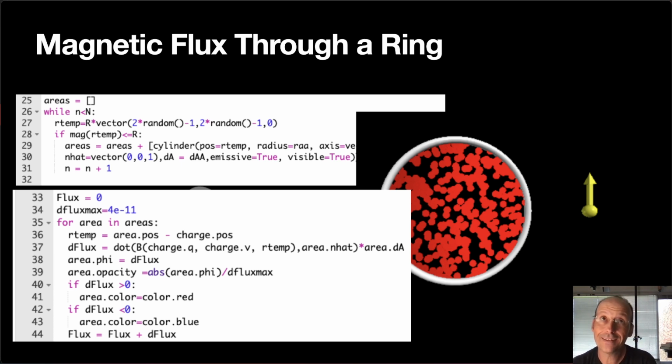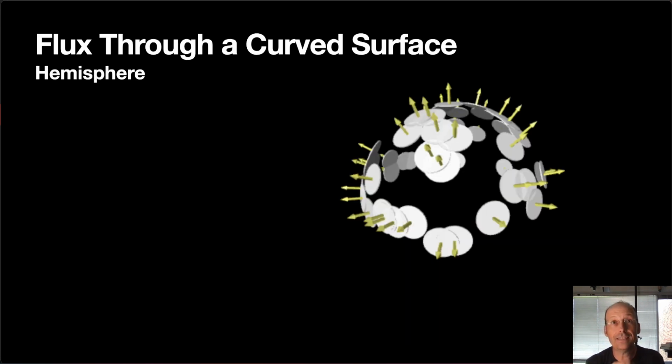What if it's not flat? I can still use these disks. So here's the flux through a hemisphere. I really like this picture, and I actually drew all the areas, the arrow vectors, even though you don't need that. Every cylinder, these do add up to the total, but some of them overlap. Okay, so it's not the best, but it does work. Of course, if you have more pieces, they cover better, but they never cover completely. But it still gives a really good value for the flux this way.